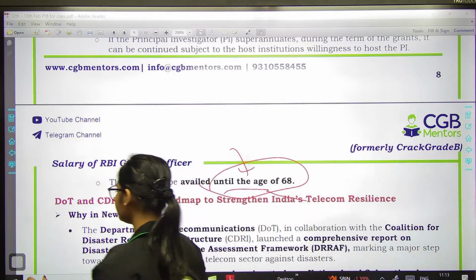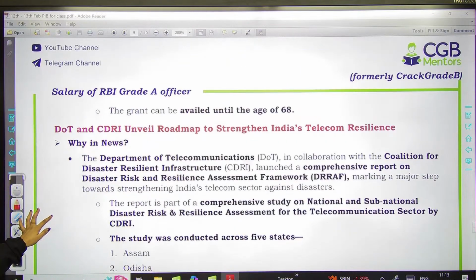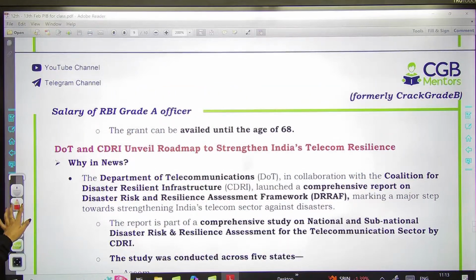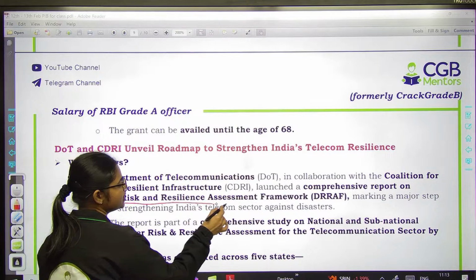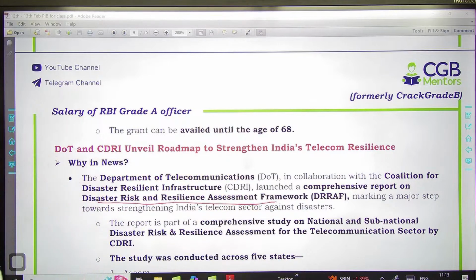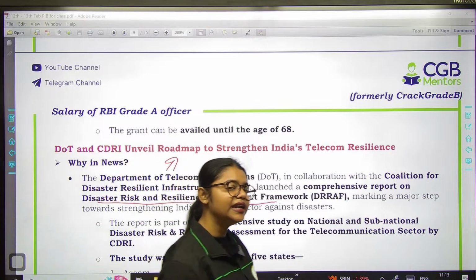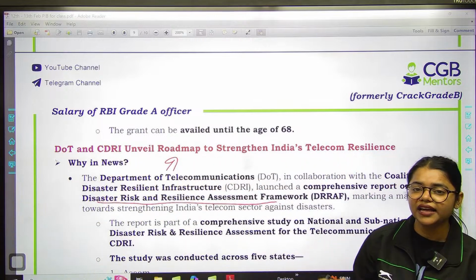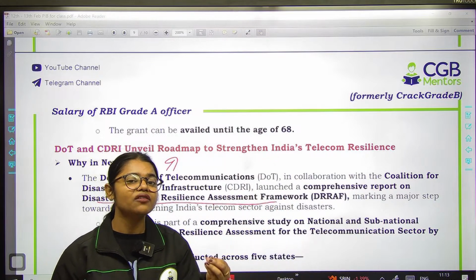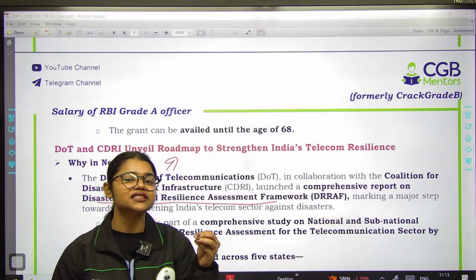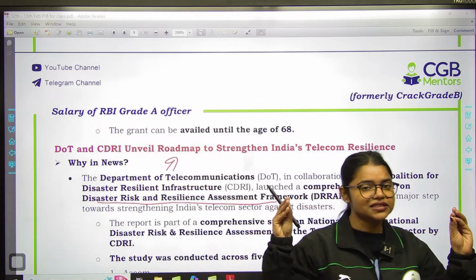Okay. Now the next is Department of Telecommunication and Coalition for Disaster Resilient Infrastructure has developed a comprehensive report on disaster risk and resilience assessment framework. ठीक है. And basically this framework they have launched to strengthen India's telecom ecosystem, to make our telecom infrastructure more disaster resilient, कि कोई भी तूफान भी आ जाए हमारे जो telecom infrastructure है उसका तहस-नहस नहीं होना चाहिए.